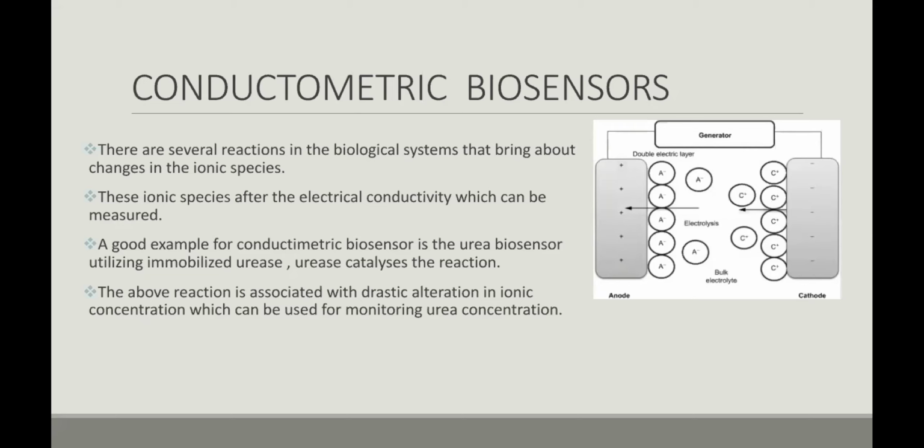A good example for the conductometric biosensors is the urea biosensor using immobilized urease. Urease catalyzes the reaction. So this is an example for the conductometric biosensors. So the conductometric biosensors are based on the changes in the ionic species.